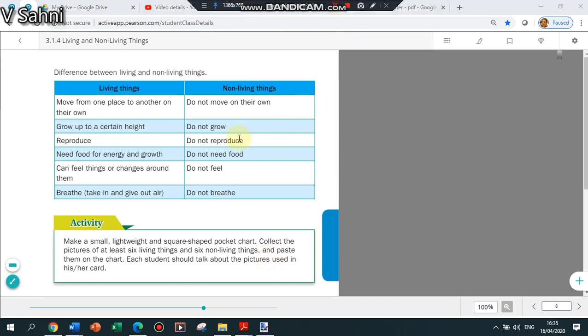This is the end of the chapter. Now, very quickly, I'll take you through the differences between living and non-living things. You can see here, living things move; non-living things don't move. Living things grow and reproduce; non-living things do not grow or reproduce. Living things need food for energy and growth; non-living things do not need food. Living things can feel things or change around them; non-living things cannot feel. Living things breathe, taking in and giving out air; non-living things do not breathe.